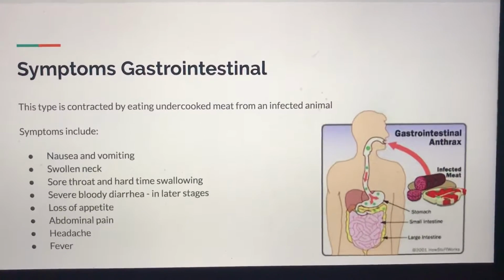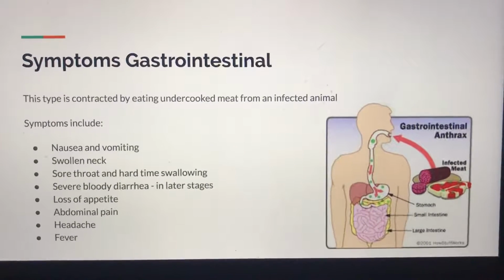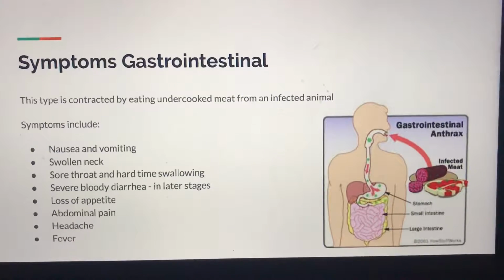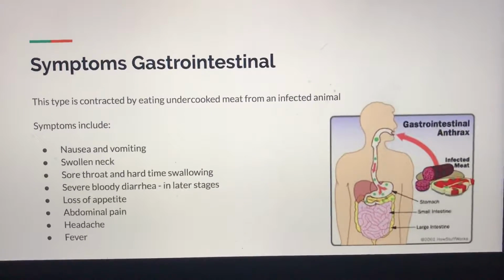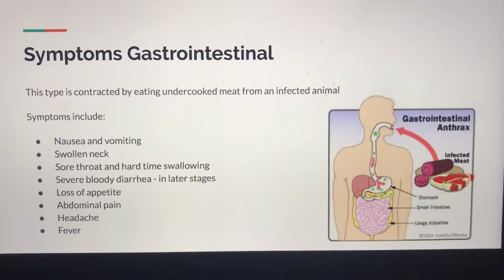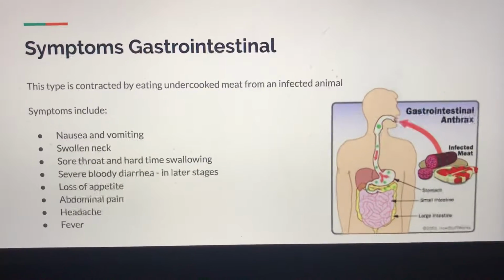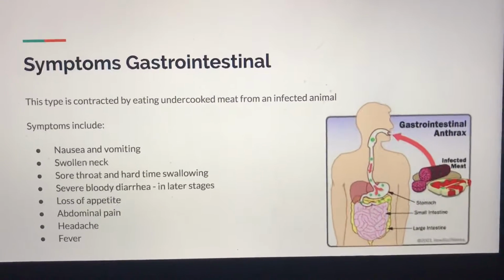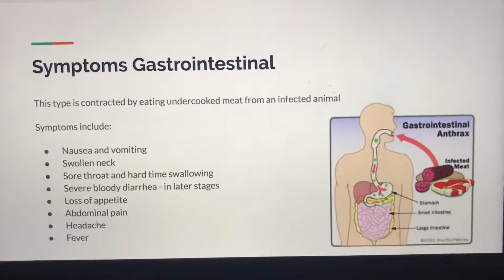So there is also gastrointestinal. This type is contracted by eating undercooked meat from an infected animal, so that can happen with cows. That's a big consumer meat. So if it gets infected and you eat it, then you contract the gastrointestinal version, and symptoms of this are nausea and vomiting, swollen neck, like we talked about the lymph nodes earlier, sore throat and hard time swallowing, severe bloody diarrhea in later stages, loss of appetite, abdominal pain, headache, and fever.